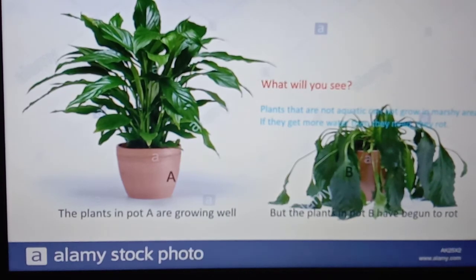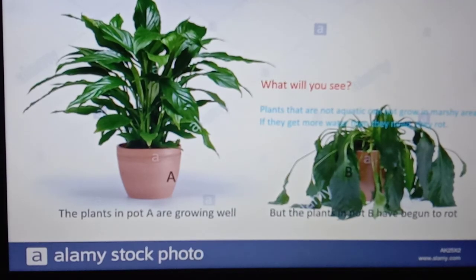Plants that are not aquatic cannot grow in marshy areas. If they get more water than they need, they rot. So from all these examples, what do we learn? We understood that the needs of different organisms are different.